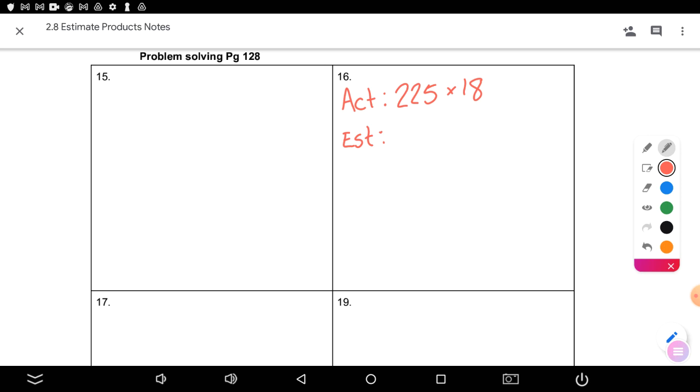So let's change this to a mental math problem. Who thinks they have one that is a good one? Callan? 10 is too far away because 18 is closest to what? 20. Let's go ahead and change that to 20 first. And now let's get a number that's as close to 225 as we can get, that we can mentally multiply by 2. Emmett?